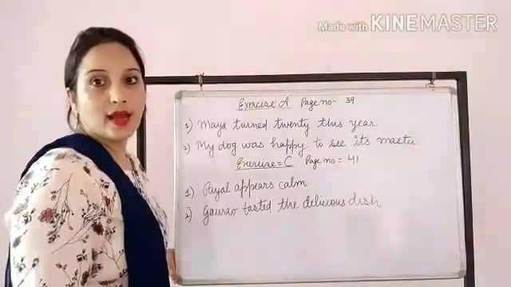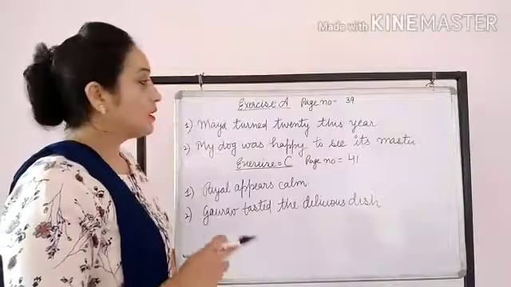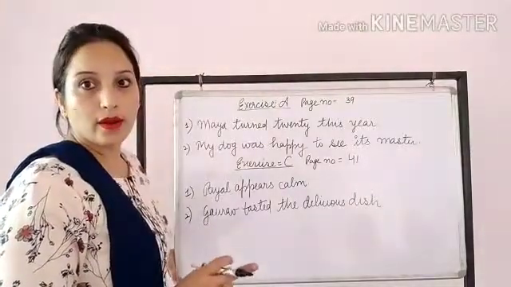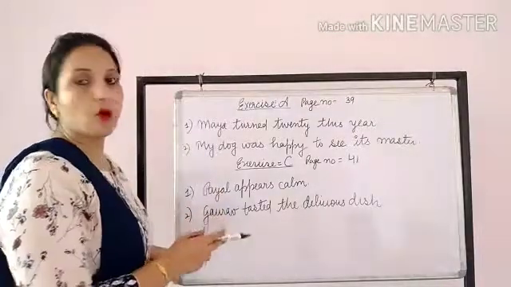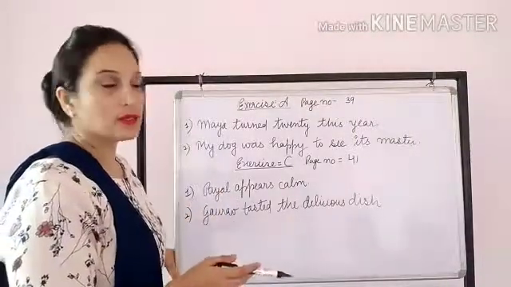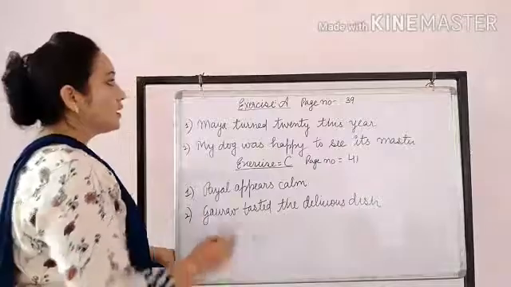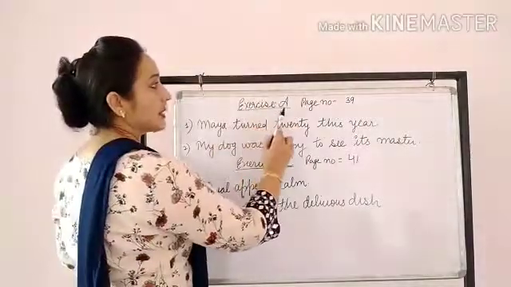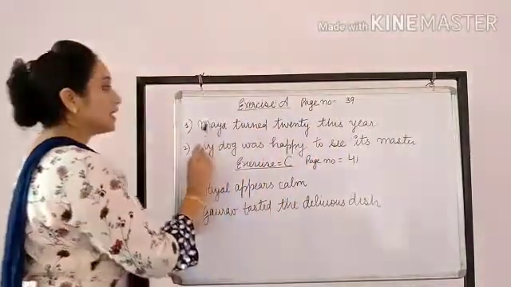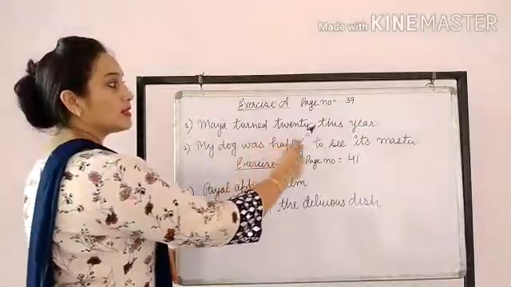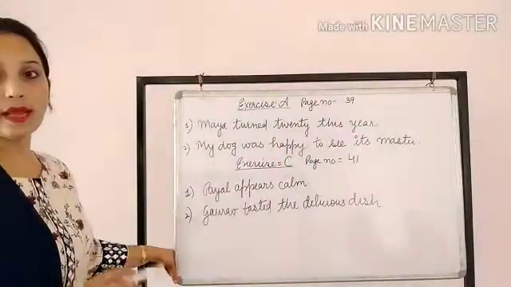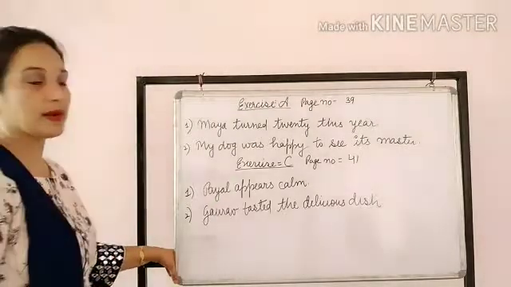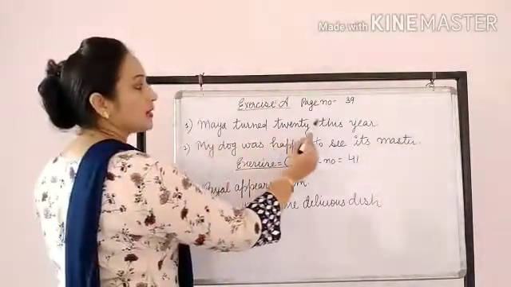Now dear students, I have taken some examples from your grammar book. I am going to solve only 2 sentences from your grammar book. Other exercises you will be solving yourself. I have taken exercise A, page number 39. See, Maya turned 20 this year. In this exercise you have to tell about the linking verb and its complement.